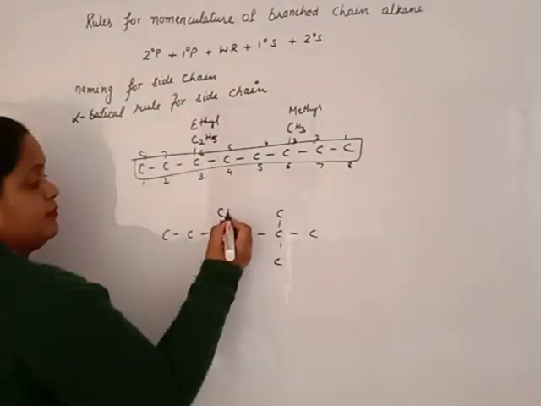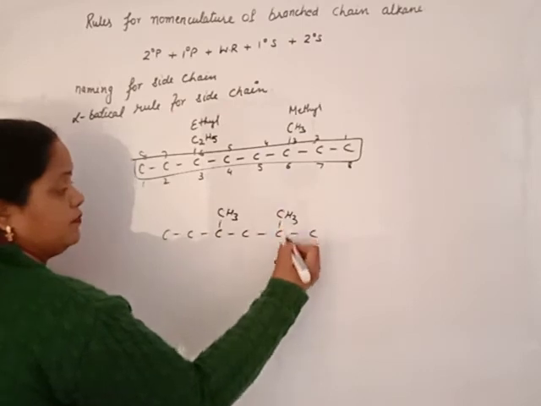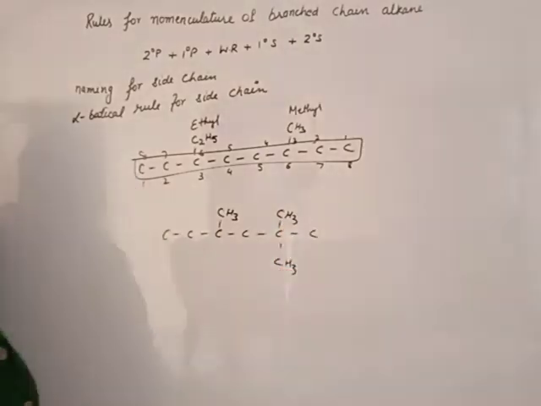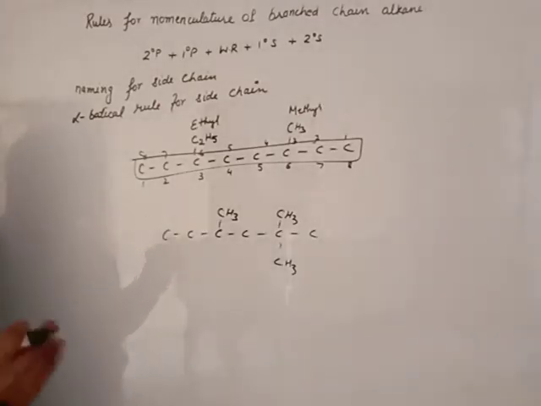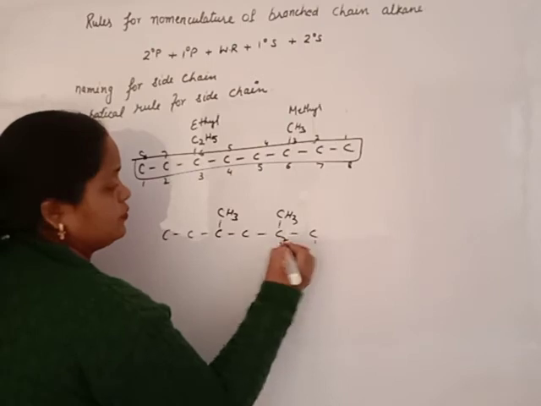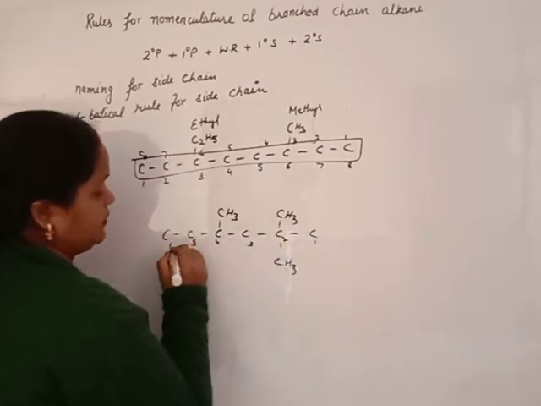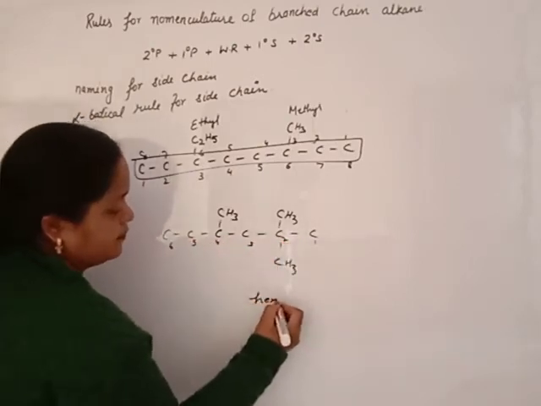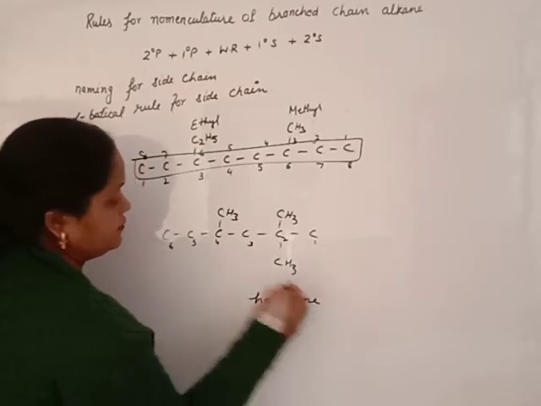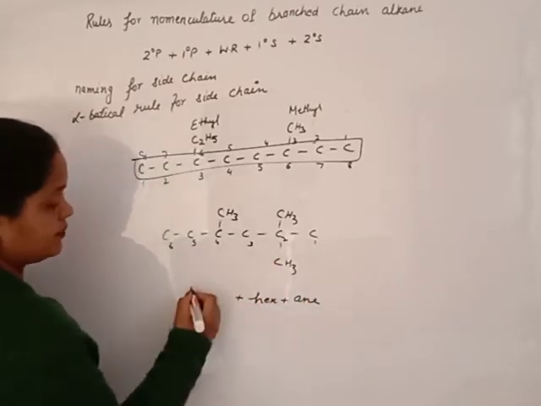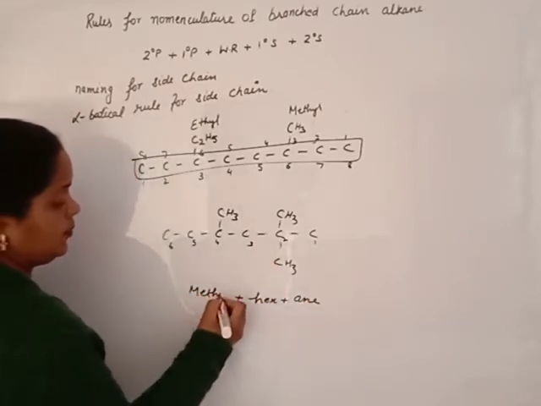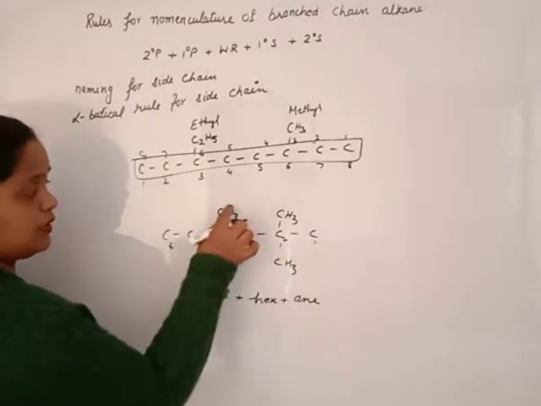Three methyl groups are present. How do we name it? Long chain, lowest locant rule, all will be okay. 1, 2, 3, 4, 5, 6, so hex plus ane. Then methyl. How many methyl? 1, 2, 3.